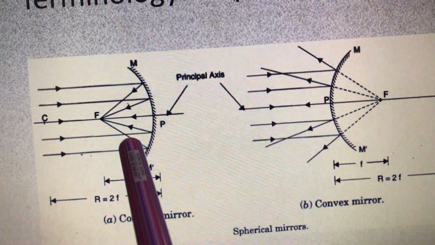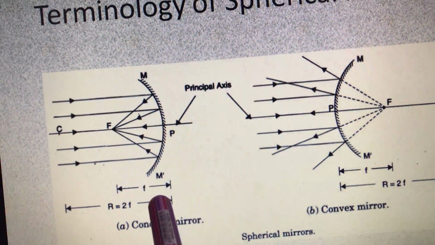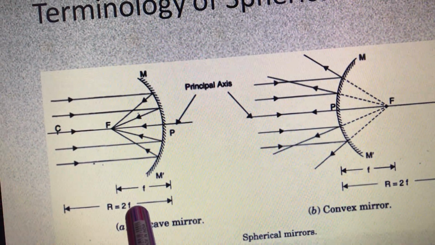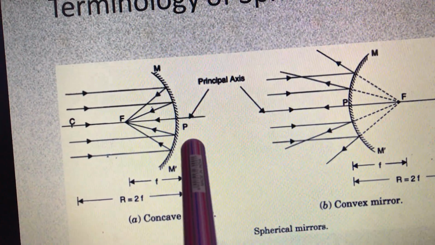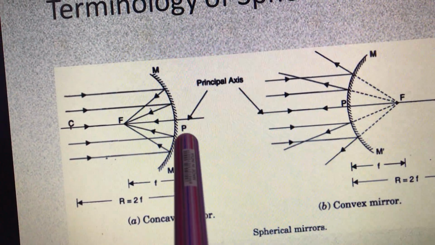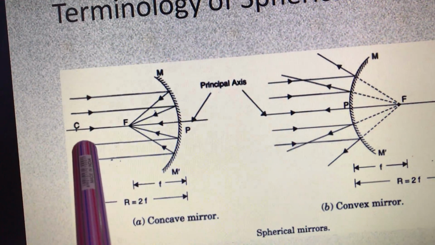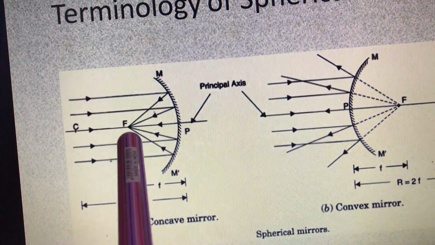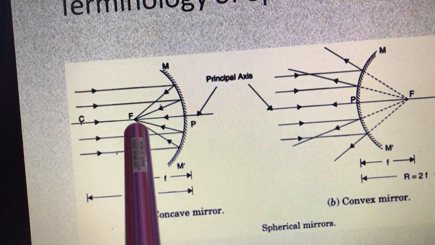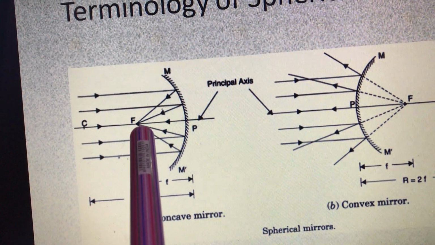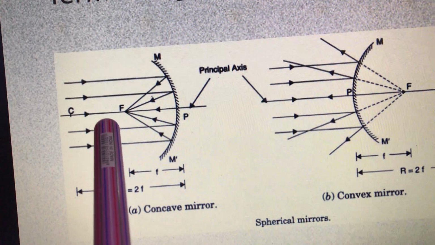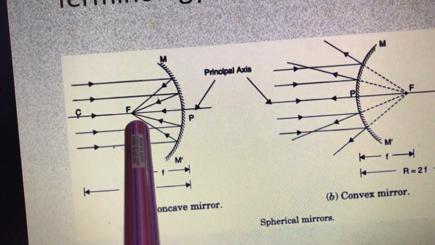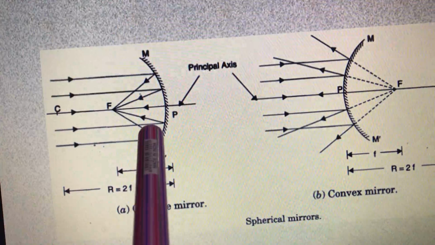So this principal focus, the distance between P and F, is known as the focal length of the mirror. Now what is the relation between this F and R, the radius of curvature? So R is the distance between P and C. Then this F is half of the radius, right? Or R is equal to 2F, 2 times F.